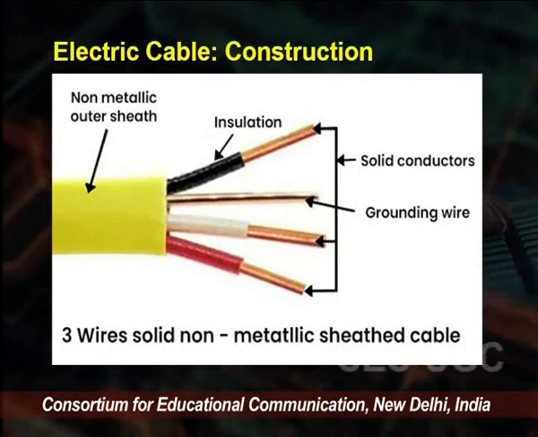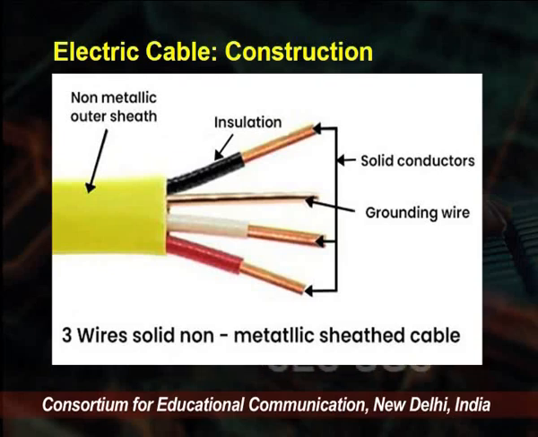Now for electric cable construction, you see here there is a non-metallic outer sheath, there is insulation we use, there are solid conductors, and a grounding wire is also in between. Three wires, solid non-metallic sheathed cable. You are seeing here on the screen that this is one of the electric cables.